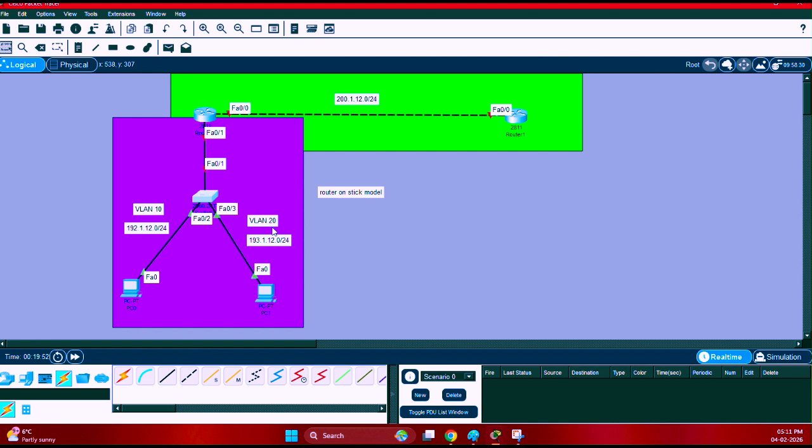I hope you understand this basic concept, like what is a router, what is a switch, and what is a VLAN. So I hope you understand it.